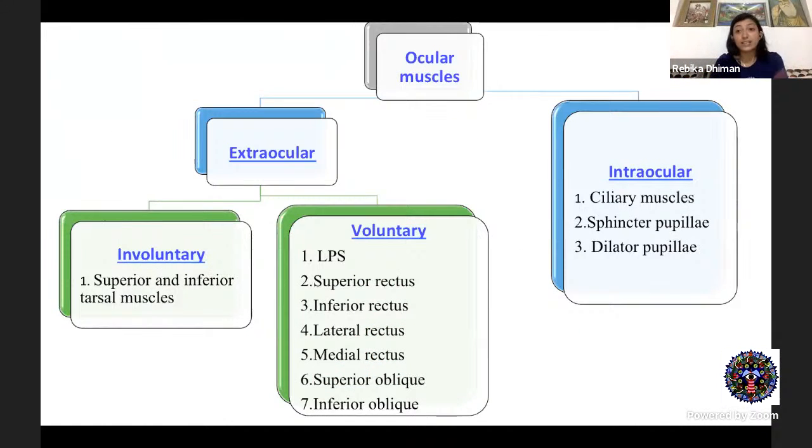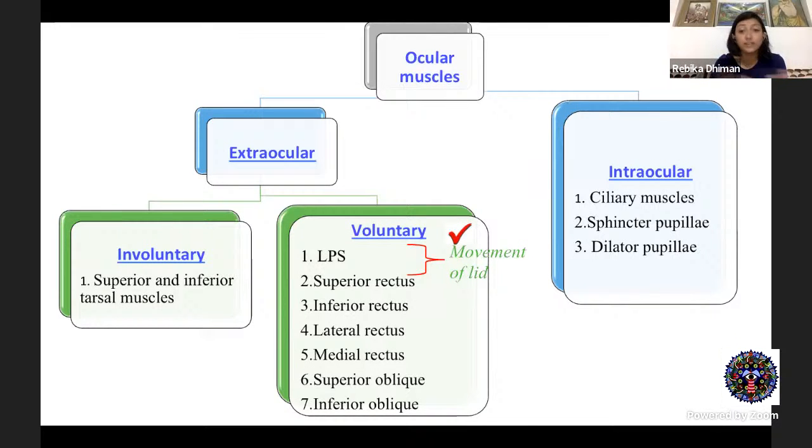Starting with this, the ocular muscles have been divided into intraocular muscles, which include your ciliary muscles, the sphincter, and the dilator pupillae. The extraocular muscles include the involuntary muscles, that includes your tarsal muscles, superior and inferior tarsal muscles. The voluntary extraocular muscles are something that we will be discussing today. So voluntary extraocular muscles, they are 7 in number. First is your levator palpebrae superioris, which is responsible for the movement of the upper lid. Then you have the recti, the 4 recti, depending upon the location.